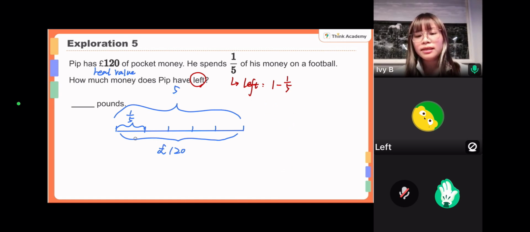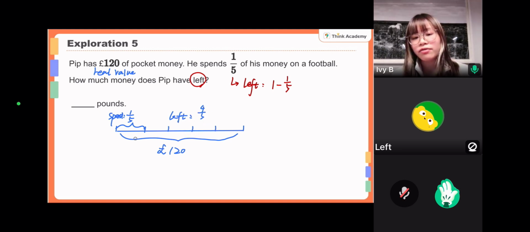So we can find out the fraction of the leftover part first. If he used 1/5, that means this is the spend. That means the leftover part is 4 out of 5. Right, 4 out of 5. So everyone, how to find out the left part? Then we come back to the fraction formula we talked about just now. Part equals the total, which is 120, times its corresponding fraction. The leftover fraction is 4 out of 5.